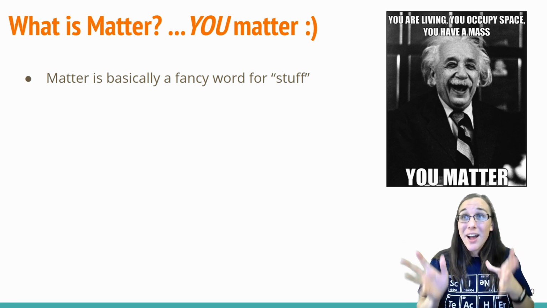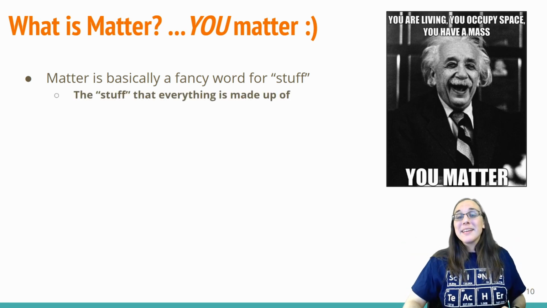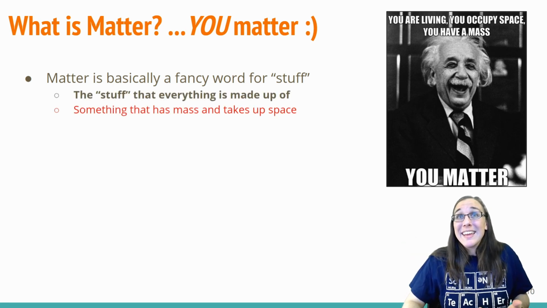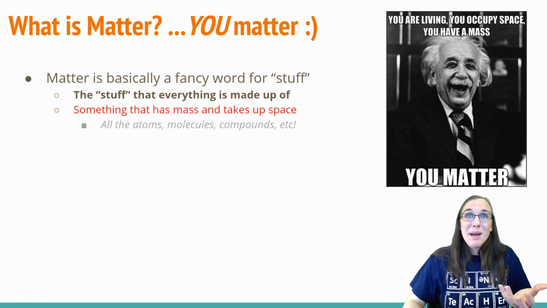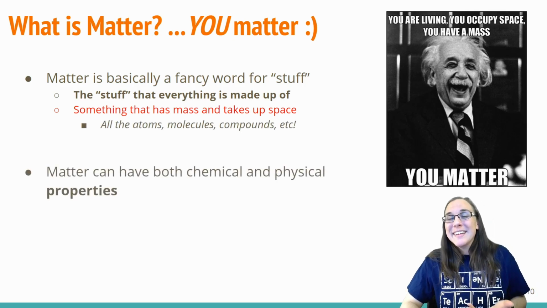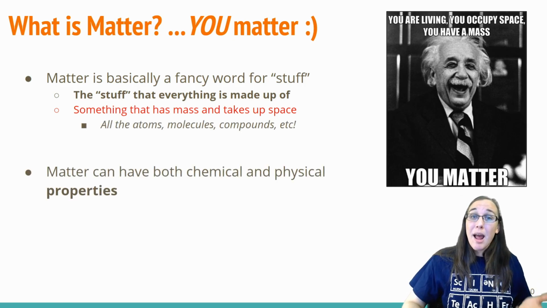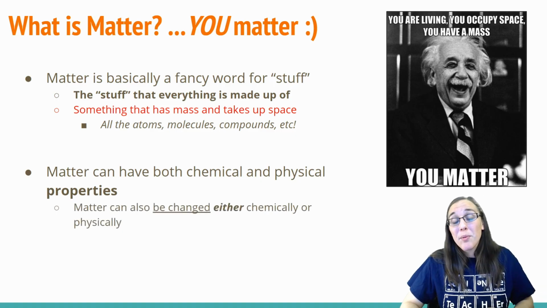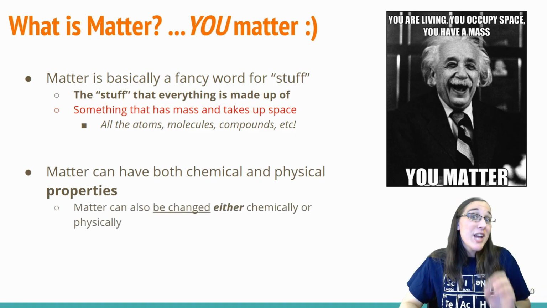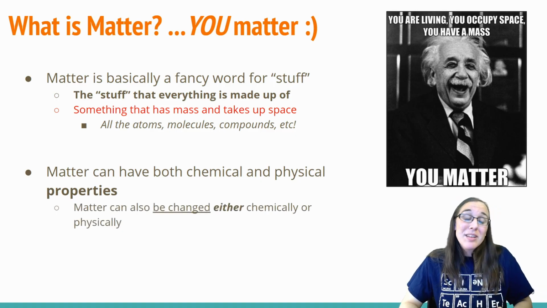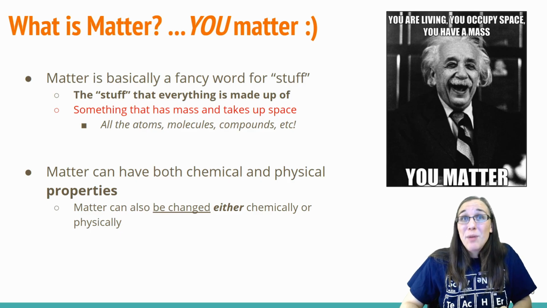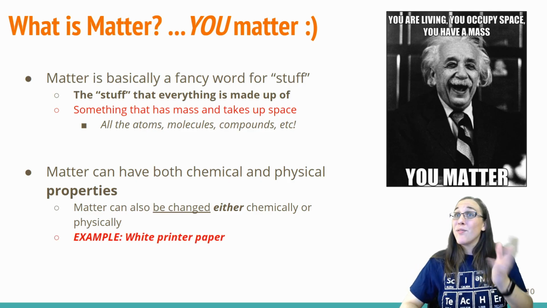It's all that stuff. The stuff that makes up everything, i.e. the atoms that make up everything. So matter can have both chemical and physical properties. You can also change matter chemically or physically. And we're going to talk about this more in a following video.